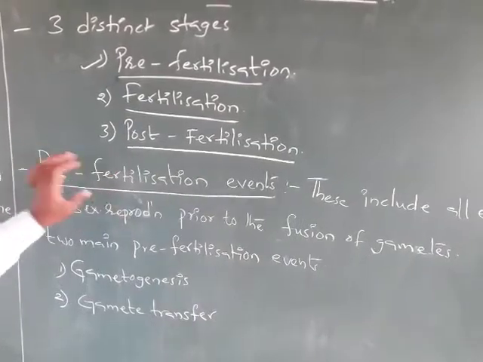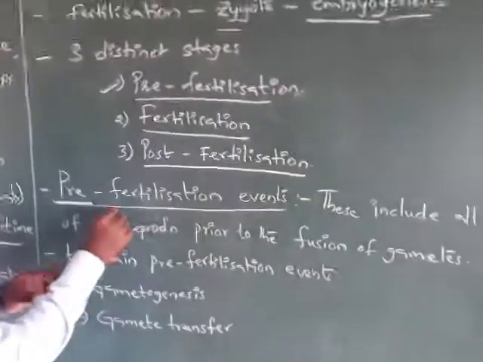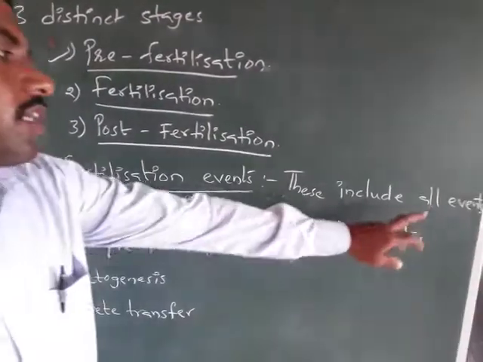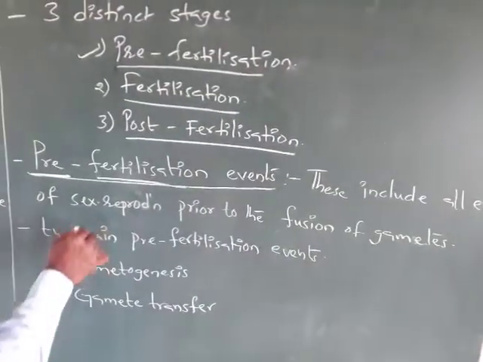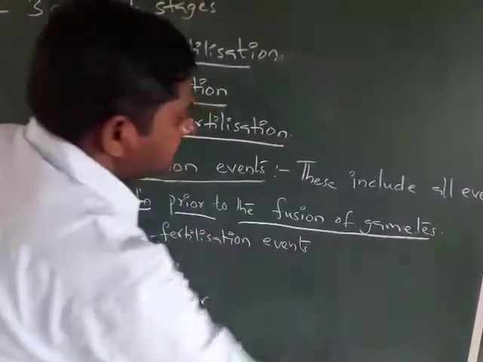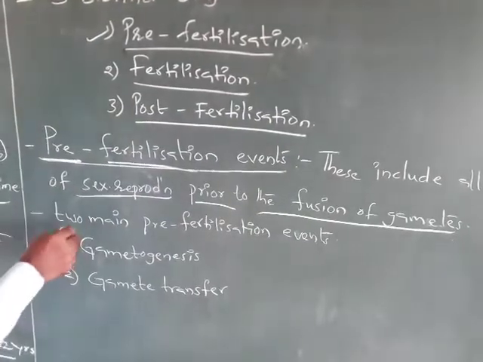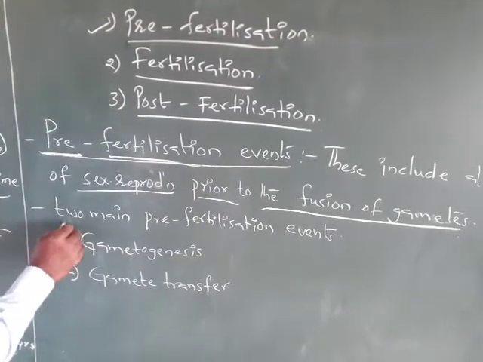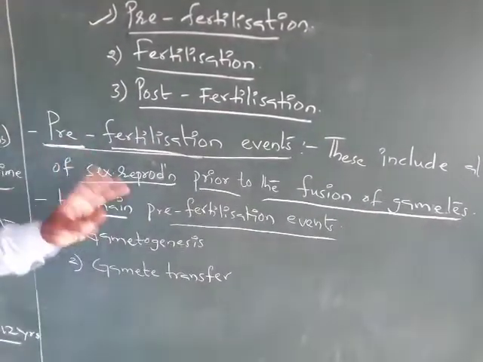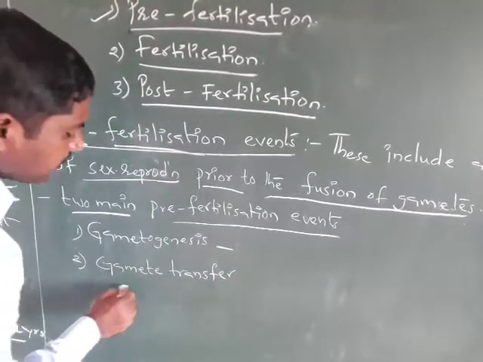Pre-fertilization, as the title says, means events before fertilization. This includes all events of sexual reproduction prior to the fusion of the gametes. Two main pre-fertilization events are there: gametogenesis and gamete transfer.